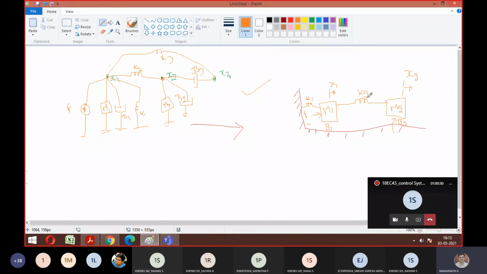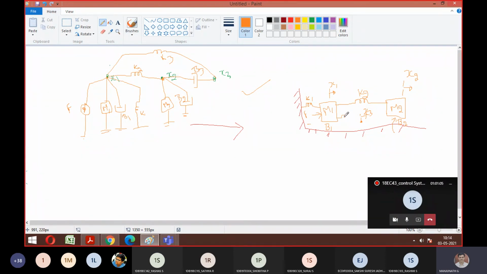No, sir. Good. So now x3. See, between x1 and x2 there should be some x3. This is not a mass, right? So I can mark one node where I designate my third displacement, and make sure that is not a mass. Just a node connection, like how we had in the question. In between two meshes, you can designate one more mesh x3. Now tell me, between x1 and x3, what is there? K3. Good.